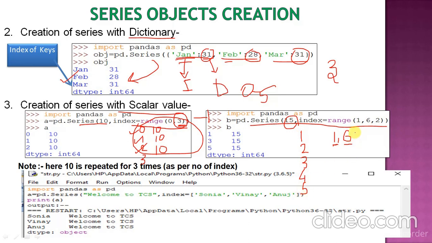But here step is given as 2. आपको स्टेप भी गिवन है वो 2 का है. तो पहला इंडेक्स होगा 1, देन 3 and then 5. तो हियर आपके जो इंडेक्सेस होंगे 1, 3 and 5 and value 15 is a scalar value, तो what it will do, it will repeat it 3 times. रेंज के केस में you need to remember starting value, stopping value and the step.